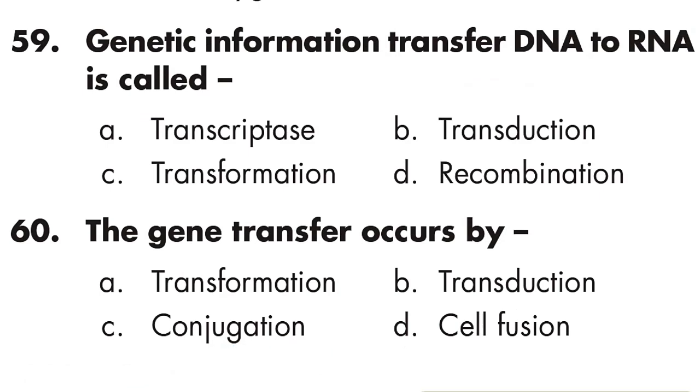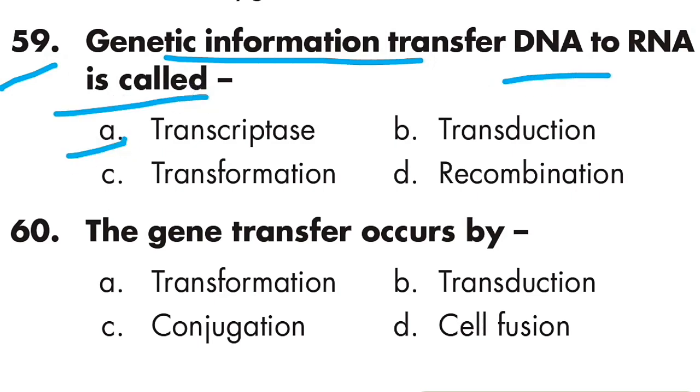Question number 59: Genetic information transfer from DNA to RNA is called transcription. Option A is right. Question number 60 is the last question of this video.